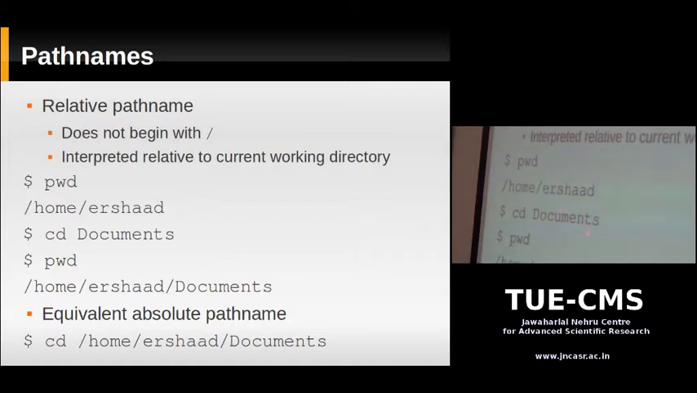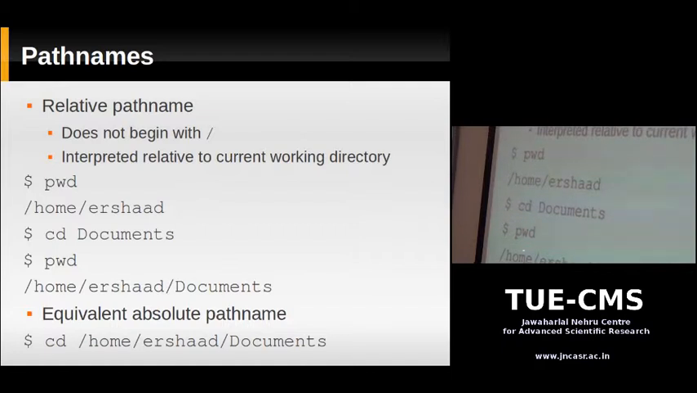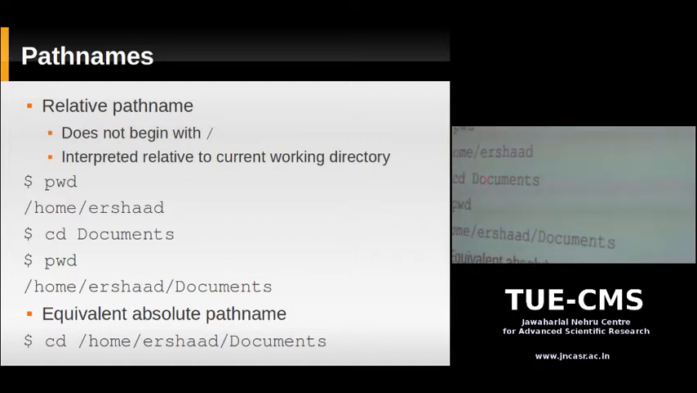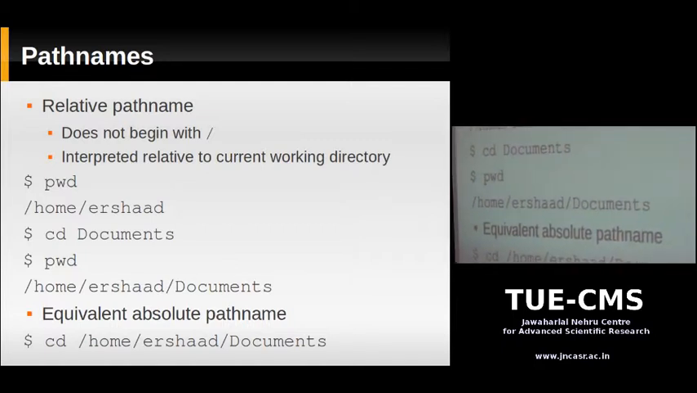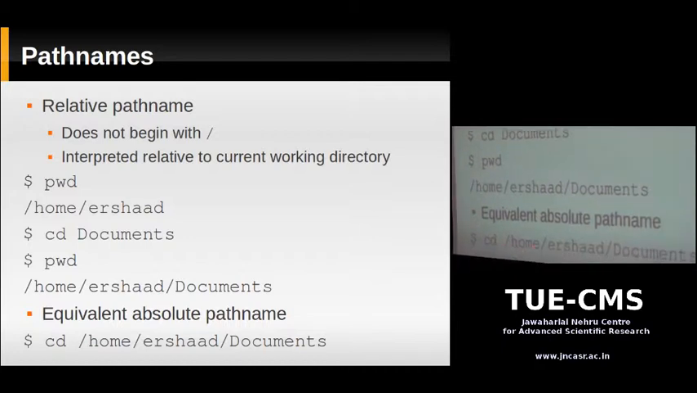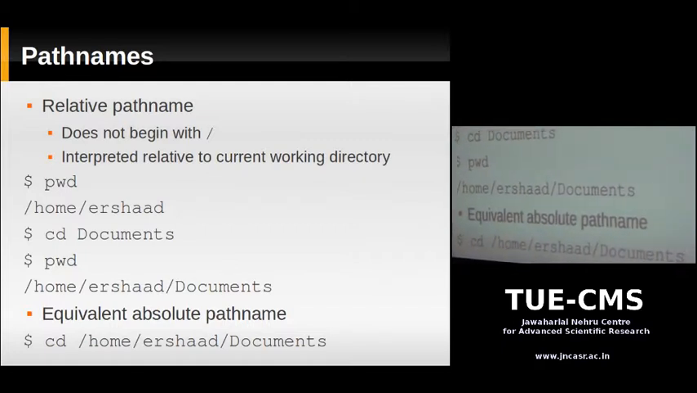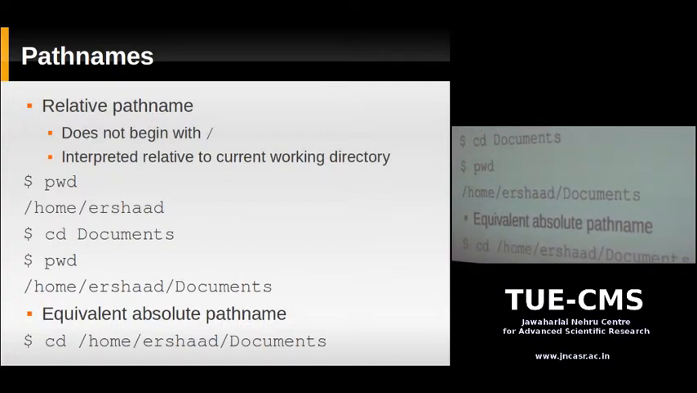You can notice that documents is a path name, but it doesn't begin with a slash. It's relative. What is it relative to? It's relative to home Irshad. So when you type cd documents, and after you enter that command, when you check the working directory, it has gone to home Irshad documents. If you had to type this command using an absolute path name, you would have to type cd /home/Irshad/documents, the whole path. But since your current working directory is already within Irshad, you would just have to type this.